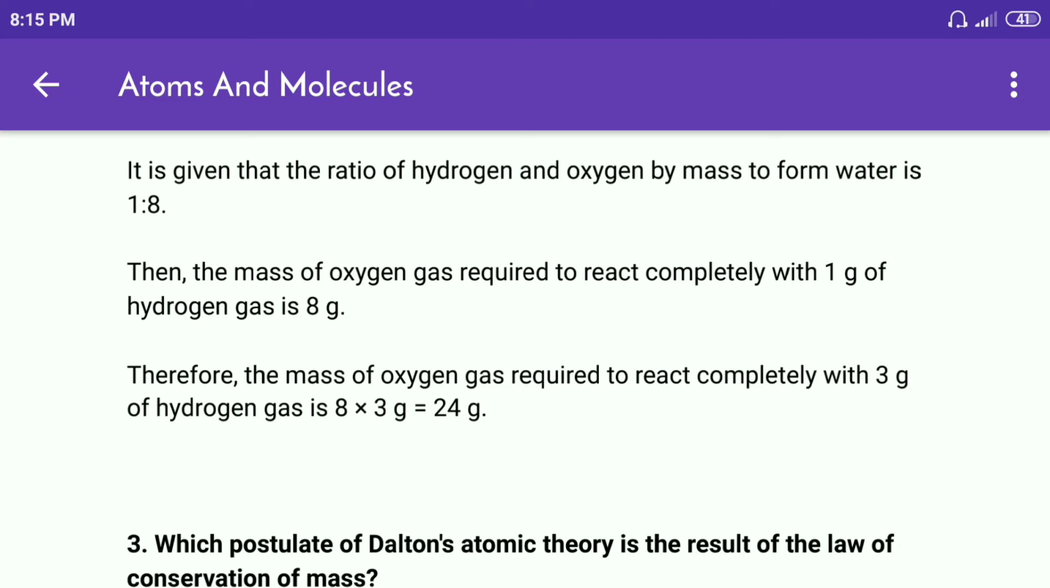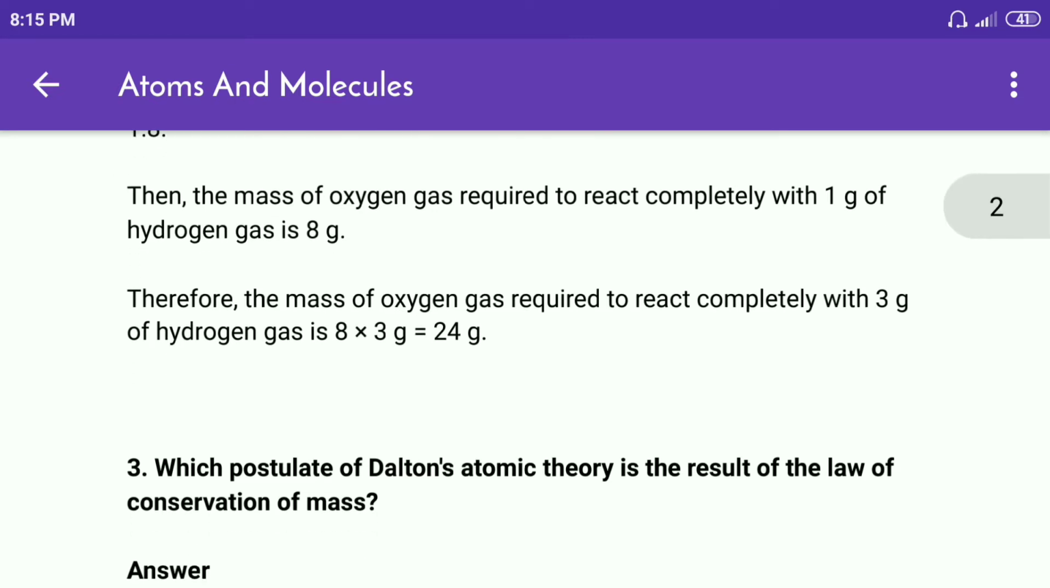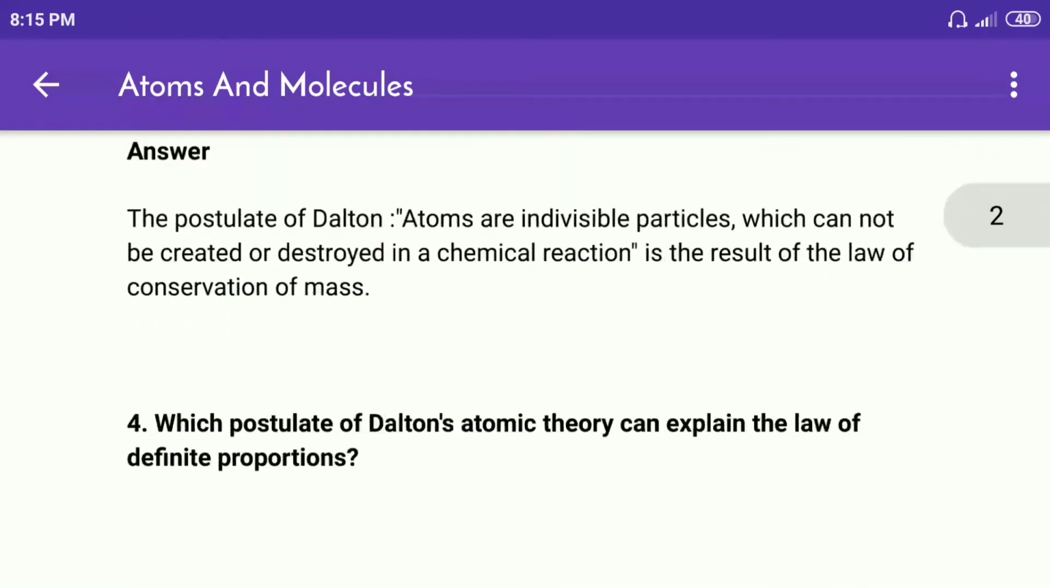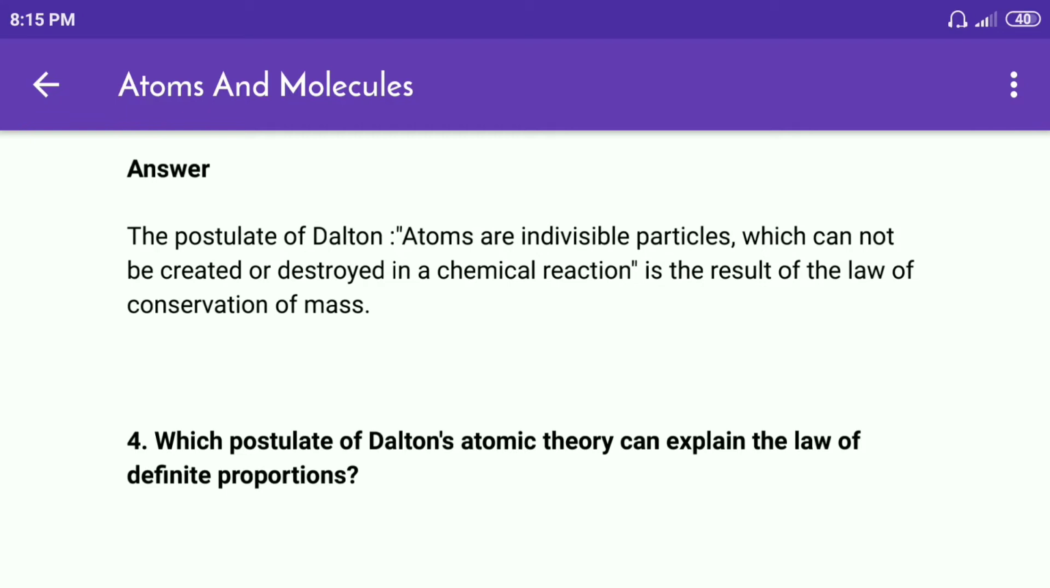Third question. Which postulate of Dalton's atomic theory is the result of the law of conservation of mass? Answer. The postulate of Dalton that atoms are indivisible particles which cannot be created or destroyed in a chemical reaction is the result of the law of conservation of mass.